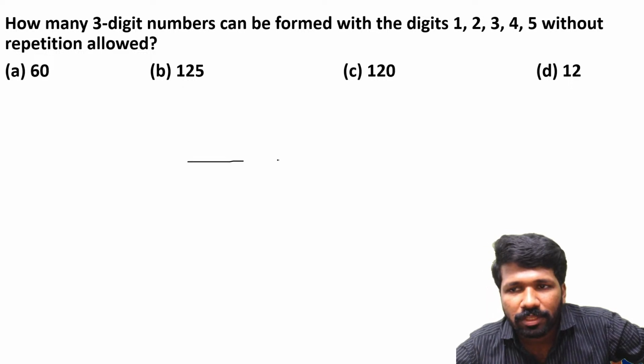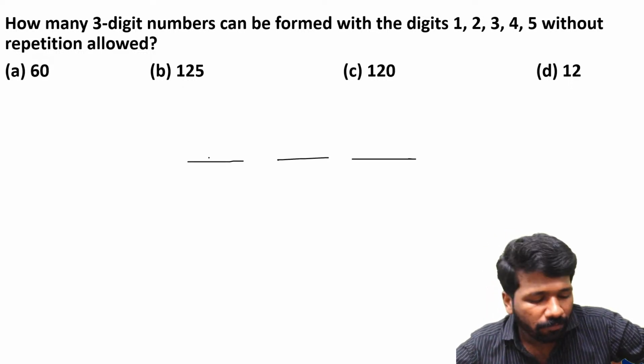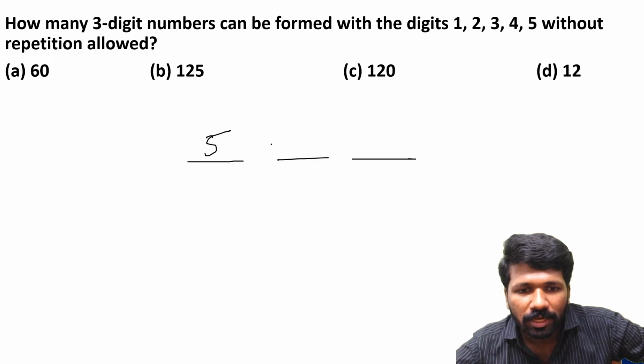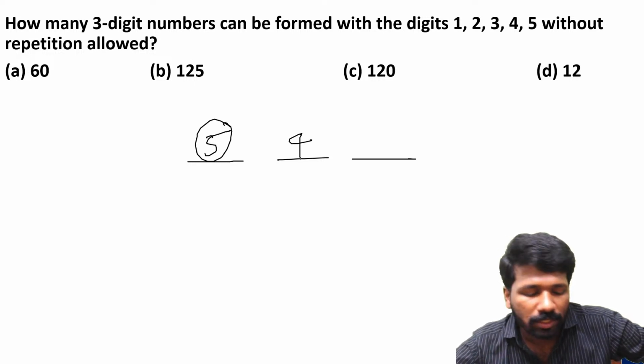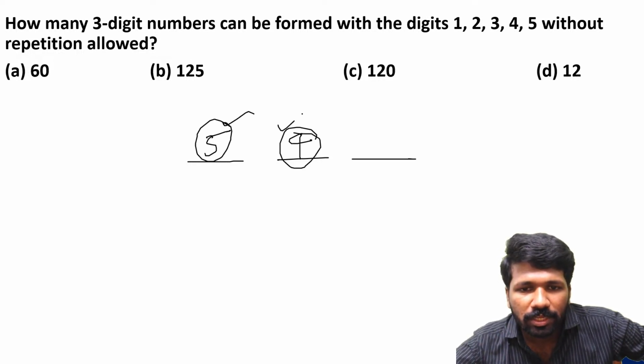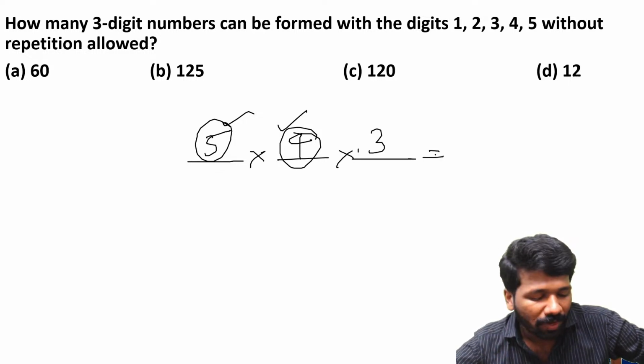Without repetition of digits, 3 positions, 5 numbers possible here. The number used here cannot be used here, so 4 ways only. The numbers used here and here cannot be used here, so 3 ways only. So 5 into 4 into 3 it will be.